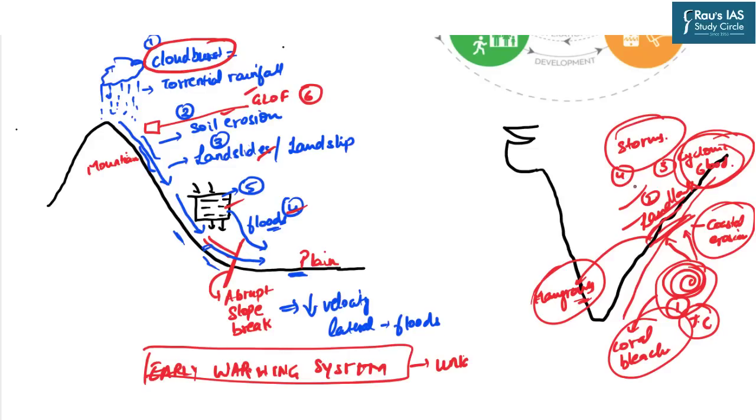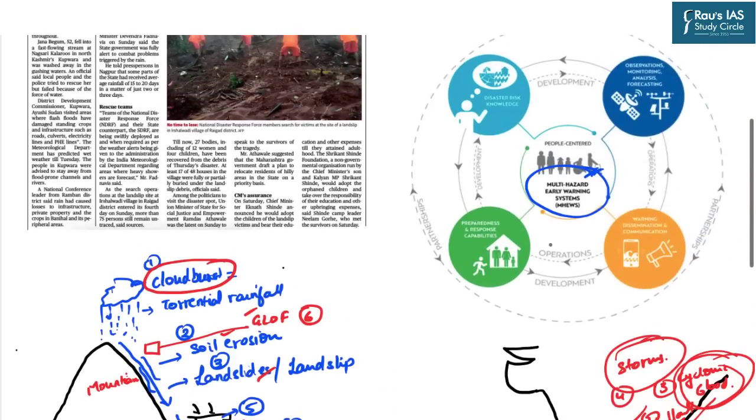And that is why we need to have a multi-hazard early warning system, because an early warning system restricted to one disaster may help us to avoid the immediate destruction caused by the tropical cyclone, but the disasters, for example the coral bleaching, which is going to take place over a longer duration, mangrove destruction, storms, etc., might not be taken into account by the EWS related to one disaster, and hence there arises the concept of multi-hazard early warning system.